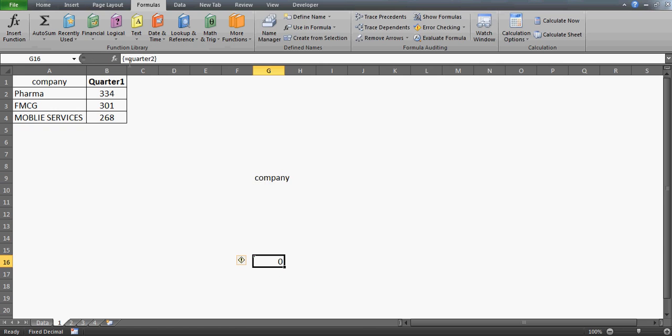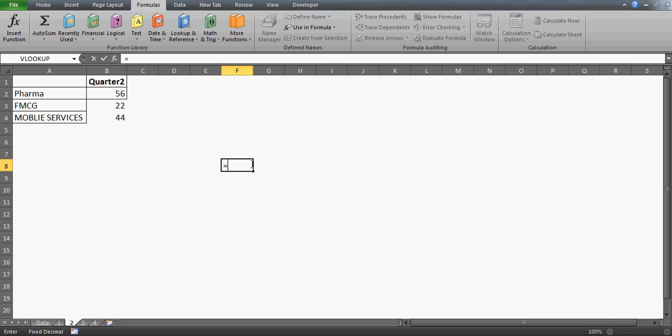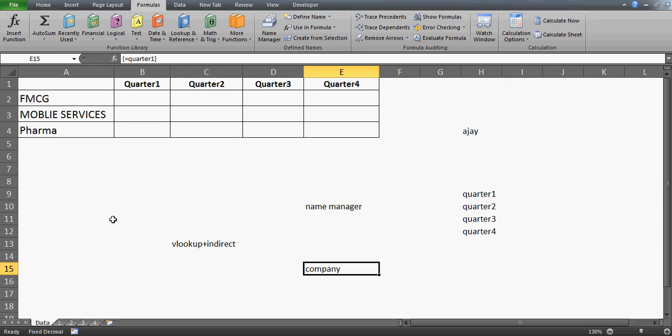Similarly, you can check for the other, this quarter 2. Just Control Shift Enter. The moment I press F9, you see that now I have the other quarter 2, pharma, 56 FMG, 22 mobile service, 44, right? This is available here. You can access these named ranges from any sheet, not necessarily that you have to press here equals to and then C, right? But still, if you have any doubt, you're wondering what is happening, you can see here this entire table: quarter 2 pharma, 56 FMG, 22 mobile service, 44. This is available, right? So these are the tables which I have created using the name manager technique.